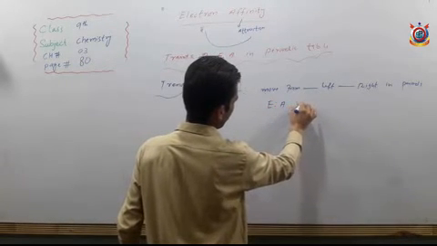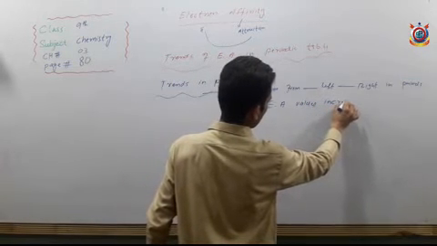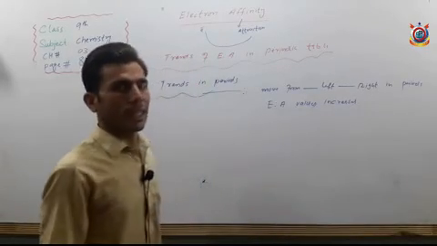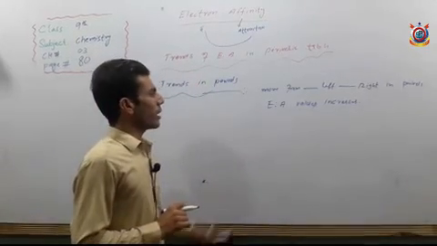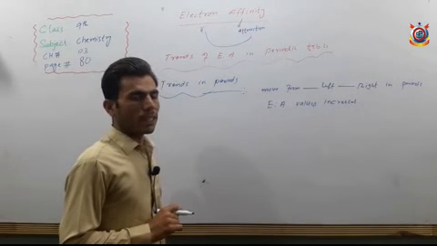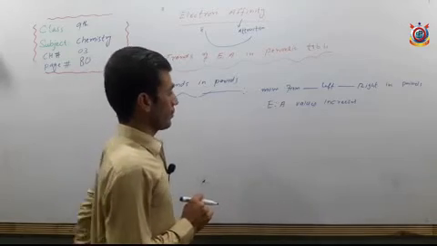Electron affinity values increase. An increase occurs in the values of electron affinity.